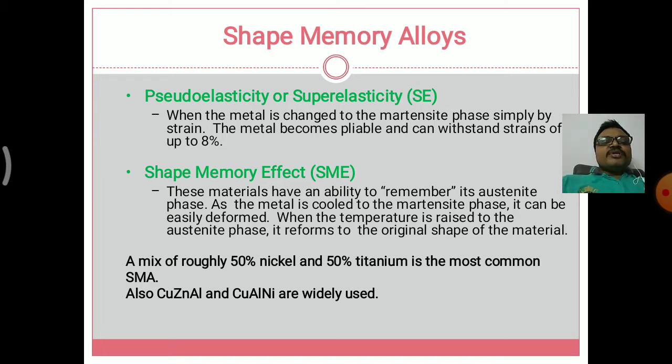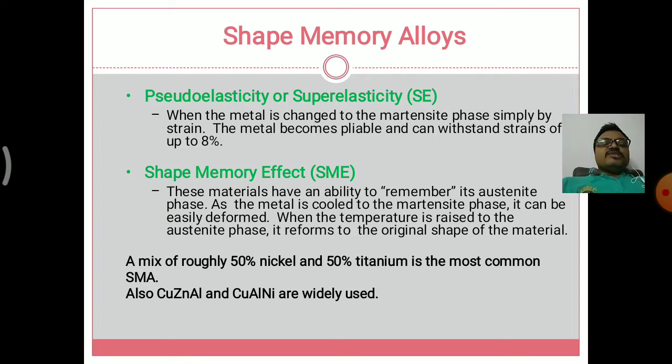In the shape memory effect, these materials have the ability of remembering themselves, so they have a background memory. We have seen in cinemas also there is a backdrop, a villain backdrop or hero backdrop. In that way, the shape memory effect has some remembrance of the metal's properties. As the metal is cooled to the martensite phase, it can be easily deformed, but when the temperature is raised to the austenitic phase, it reforms to its original shape and becomes more solid.